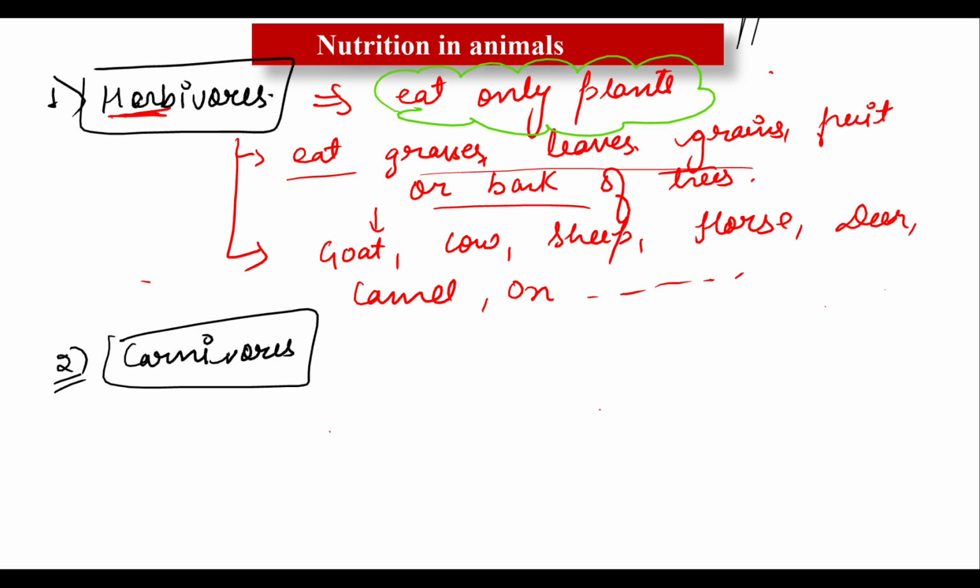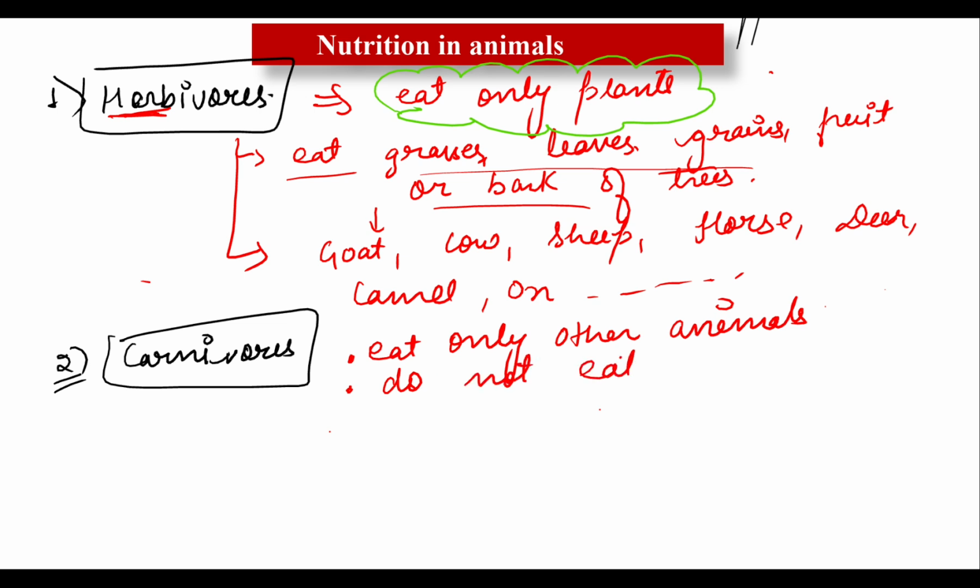So there are some animals that eat only other animals. Yes, they depend on only and only other animals. They do not eat plants. Okay, write the next point: do not eat plants, even they don't like plant food. Got it?